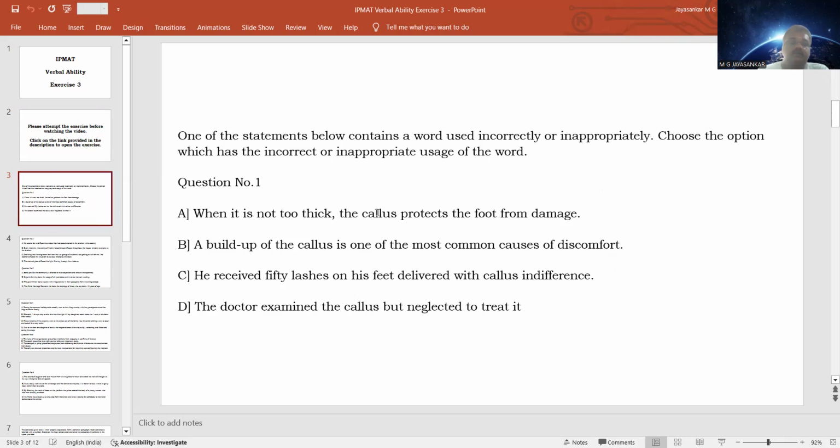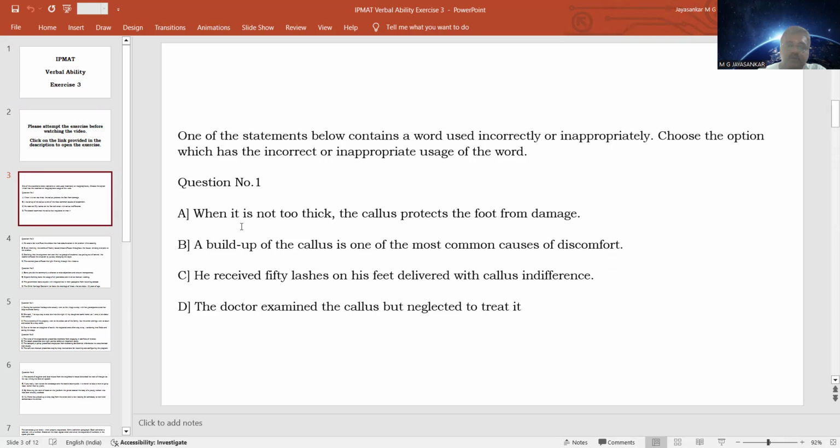We will go to the first question. It is based on the instructions given above. One of the statements below contains a word used incorrectly or inappropriately. Choose the option which has the incorrect or inappropriate usage of the word. So it is basically testing your vocabulary and your proficiency in English words and how they are used. You only need to go through the sentences and find a word that is not used properly or that does not fit into the context of the sentence.